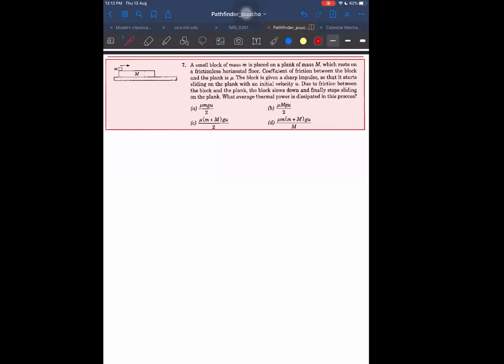This question is about average thermal power dissipated in the process. Work done by friction, sir. Whatever power is dissipated, that is obtainable by just work done by the friction. You are right. Just still think and try to get the answer. I think you have some idea. At least you can get the answer. After that, I will tell you how we can do it.